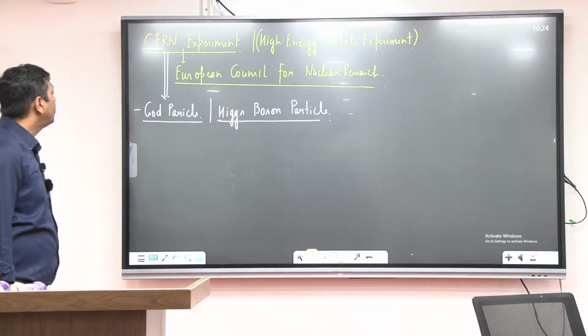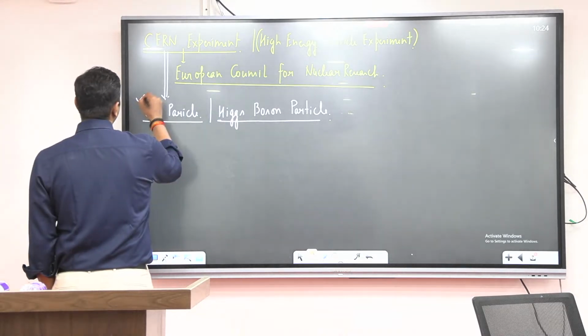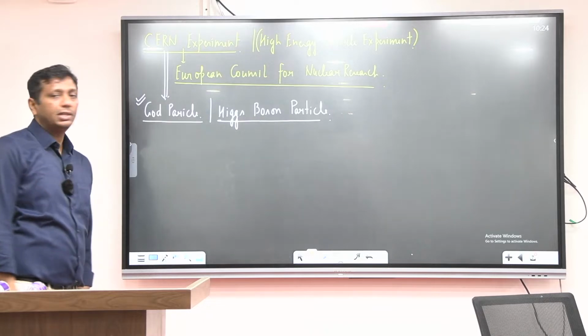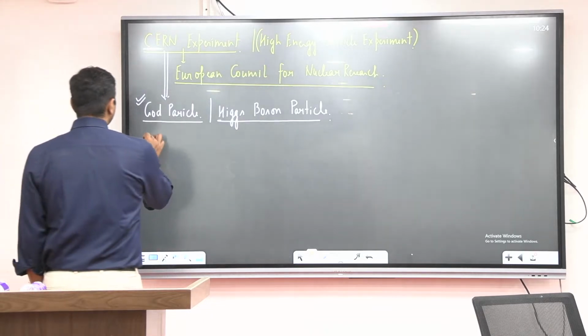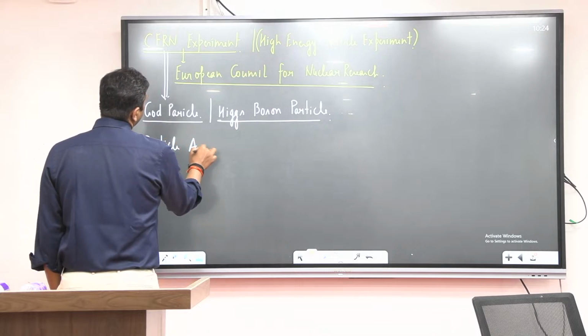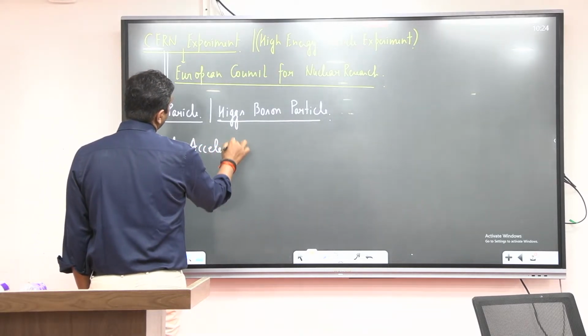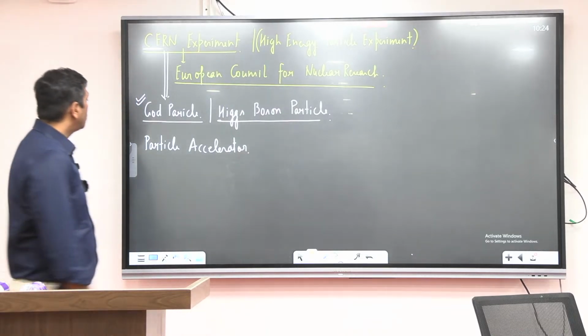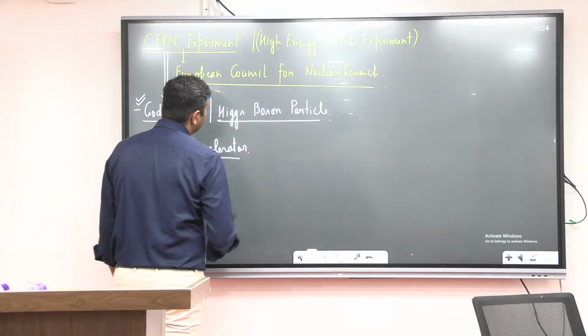Literally, for the discovery of the God particle or Higgs boson particle, the concept was given by Peter Higgs and Professor Satyendranath Bose. Some particle accelerators were developed. A particle accelerator means a research instrument. Those particle accelerators were developed for study purposes.